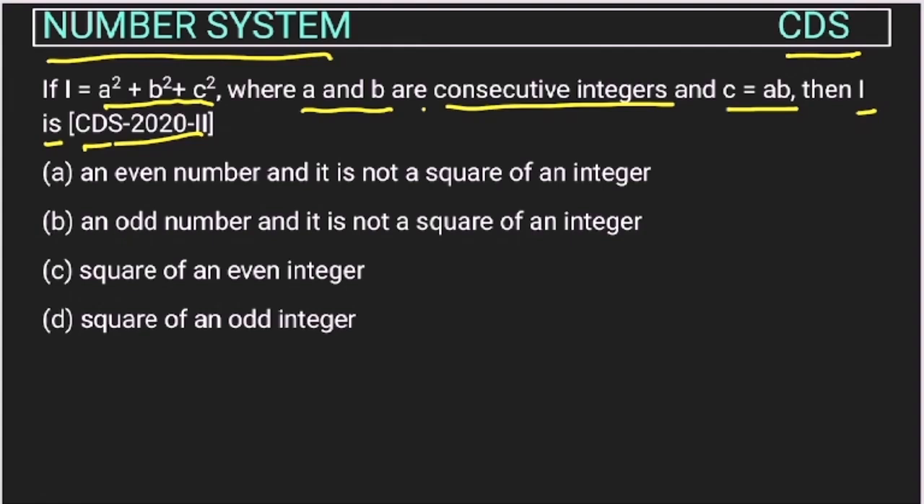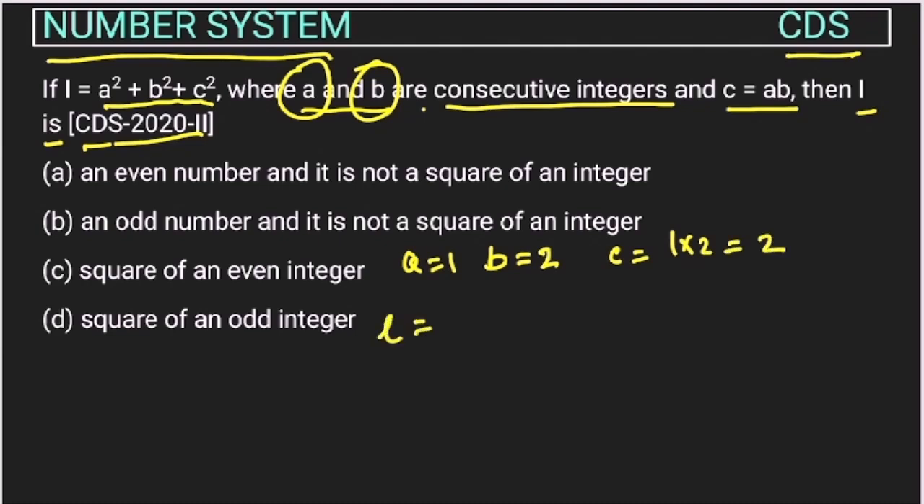So suppose I am taking positive integers, where A and B are consecutive. Let's take A as 1, then B will be 2, then C will be 1 into 2, which is 2. Now put it in this. L will be 1 square plus 2 square plus 2 square. So this is 1 plus 4 plus 4, that is 9. So L is 9, which is a square of an integer.